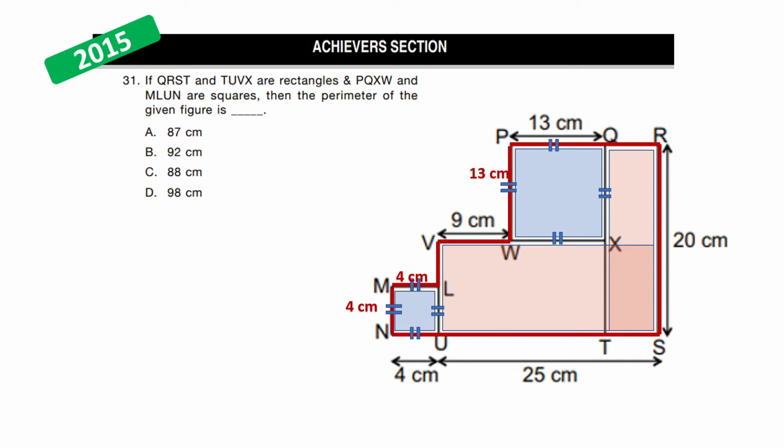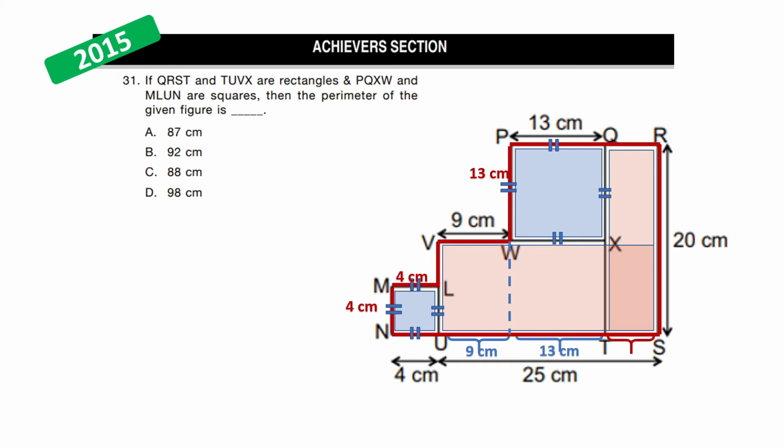Now let's look at the smaller areas like QR. For this, let's extend this line PW, which will touch the line below. Hence, this divides it into two portions, and this will be 9 cm on this side, matching the opposite side VW of this newly formed rectangle by the line extension, and 13 cm for the other side.